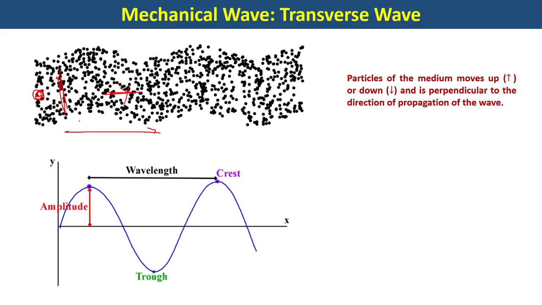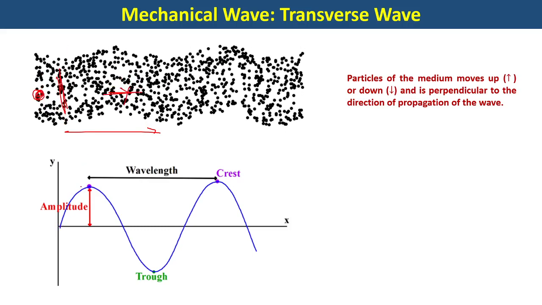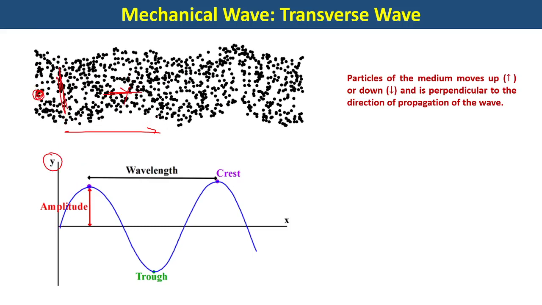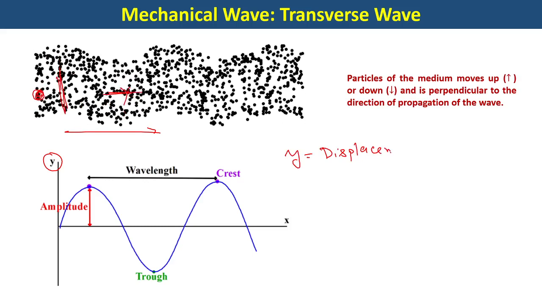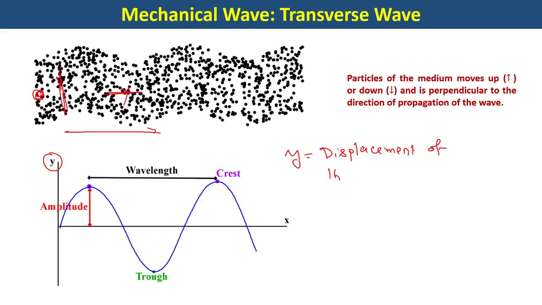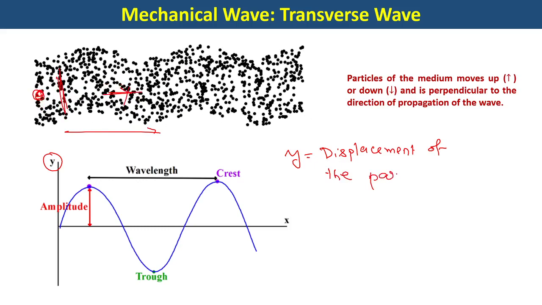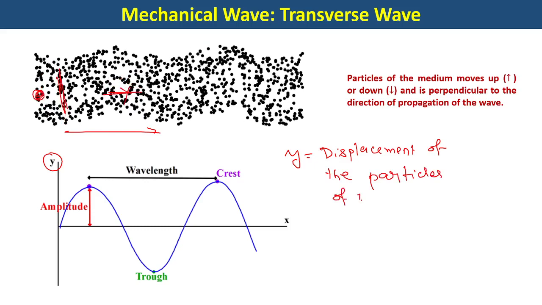So consecutively, what can we represent? We can represent these waves to be like this. That y is the displacement of the particles of the medium. What is y here? y is the displacement of the particles of the medium.